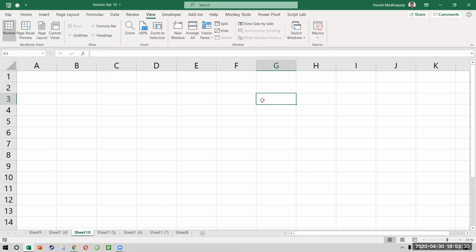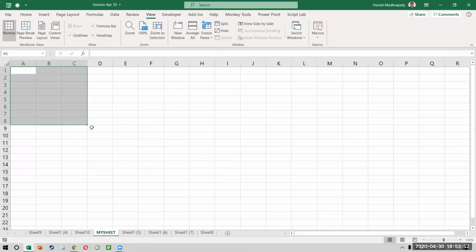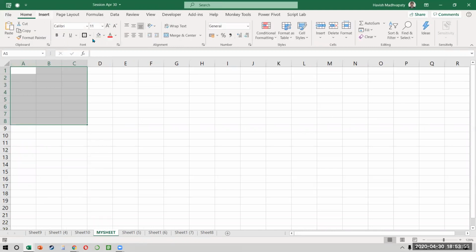So let's take a small example. Let us say that I want to record a code for my worksheet. That means I want that when a user comes to this sheet called my sheet, what should happen? The macro should automatically select these cells from A1 to C8. I'm just coloring them so that you realize this, from A1 to C8, and it gives me a welcome message saying welcome to the sheet, something like that, right? So it should automatically select the cells and give me a welcome message.